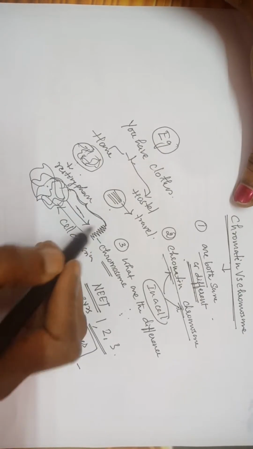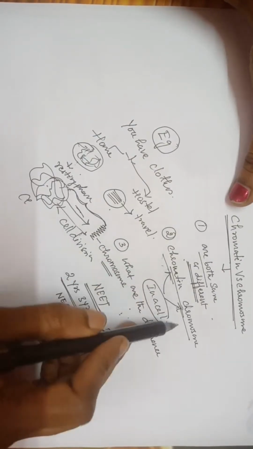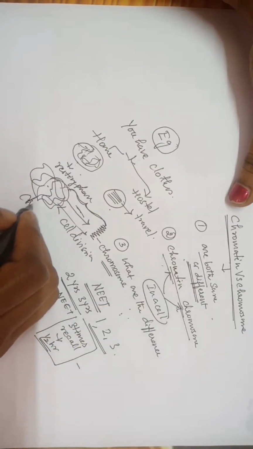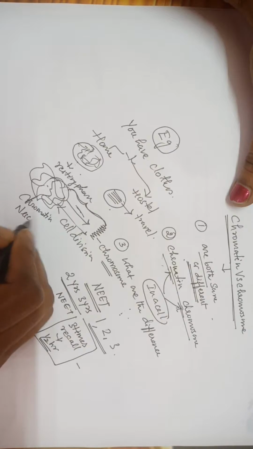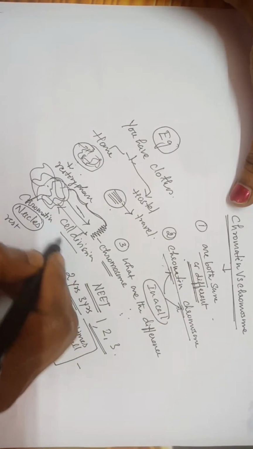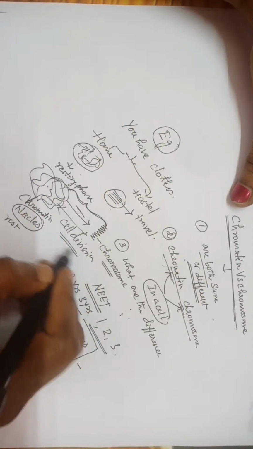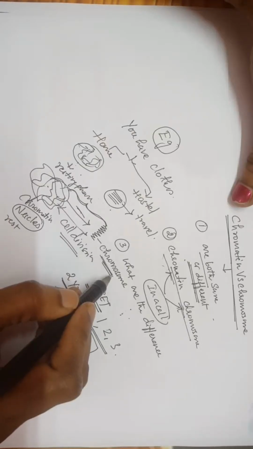Both are same only. Can you see both at the same time? No, it is not possible. Chromatin can be seen only when the cell is in rest. When the cell enters cell division, you cannot see chromatin. Okay, it gets packed into the form of chromosome.